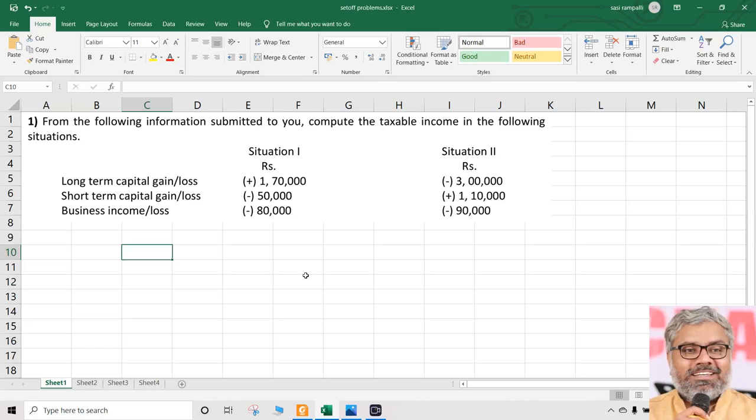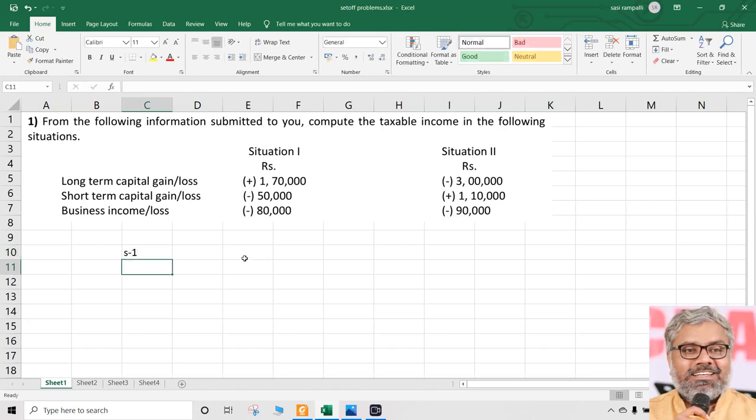Once again, I'm not going to give the presentation here. Presentation part, everybody knows that. Heading, columns, full description, amounts, calculations, working notes, all these things are normally to be done as part of presentation. What I'm going to show is only the answer, only the calculation part, how these questions can be addressed.